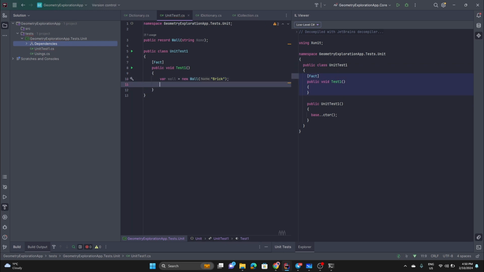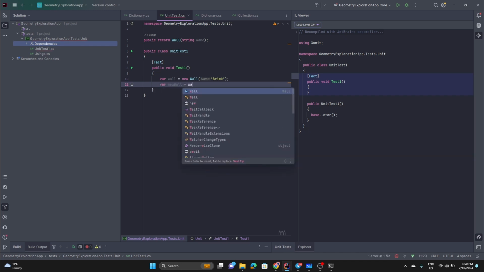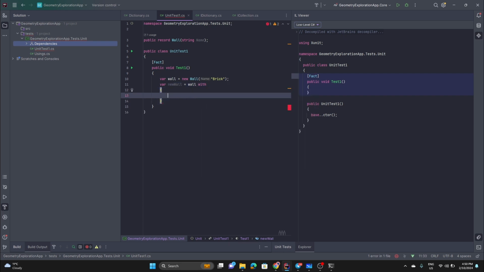And if you want to create a new one, you just go there and say, for example, new wall, with new width, because that's what is allowed for this. That's what is specifically implemented for records. And you go with the new name, let's say concrete. And you're not changing the original. That's what's really important.